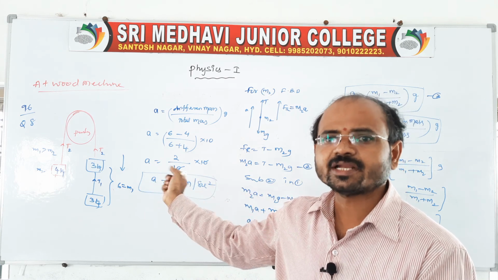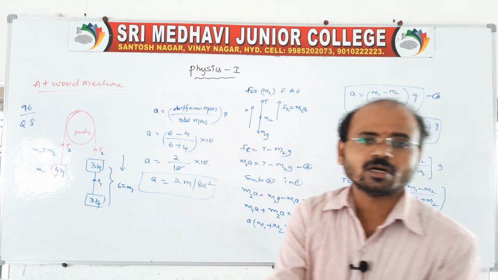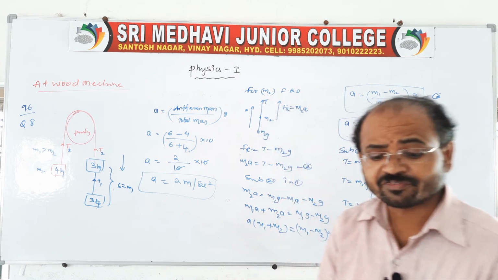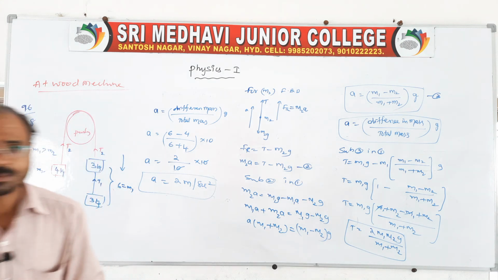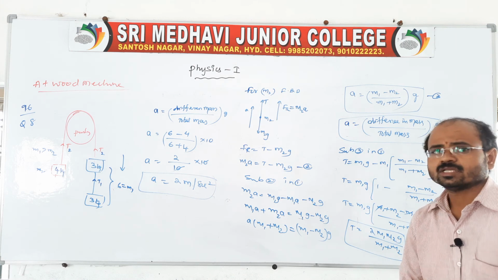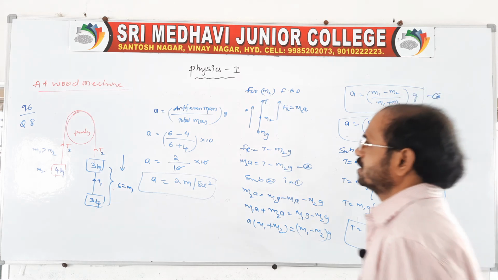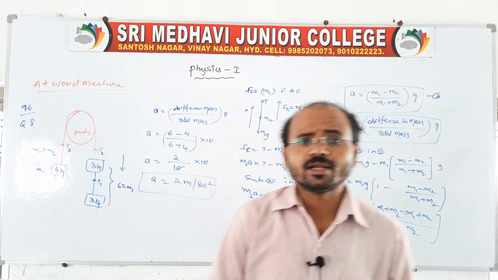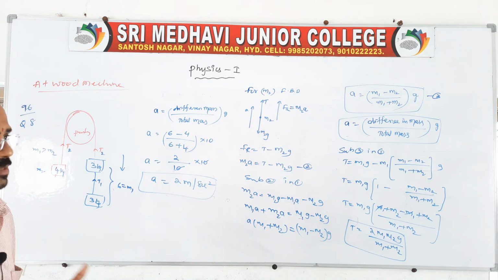This is a simple constraint. But in objective examinations like NEET, MCET and JEE, we have different constraints. That helps you in that examination pattern to find acceleration and tensions. So this is one type of constraint. Clear? You remember this, and you will get problems on the basis of this in objective examinations also.